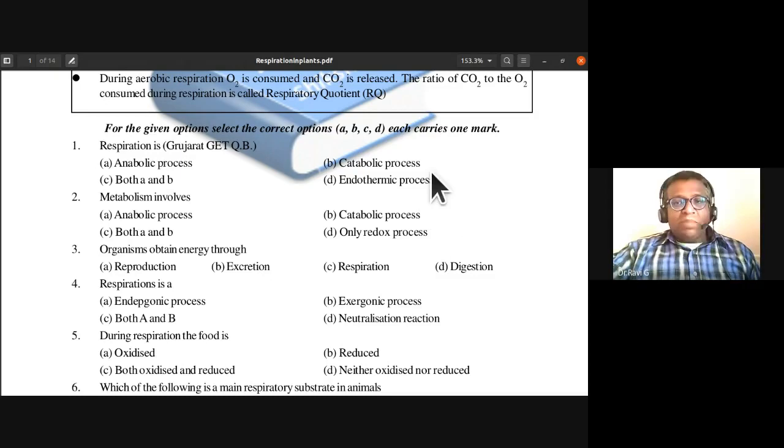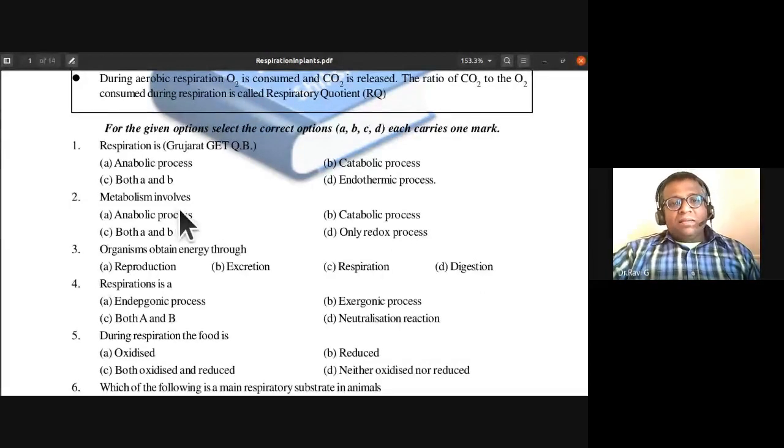So respiration in plants is, what is the answer for it, dear students? Yes, it is a catabolic process. So respiration is a catabolic process. So it is the right answer, catabolic process.